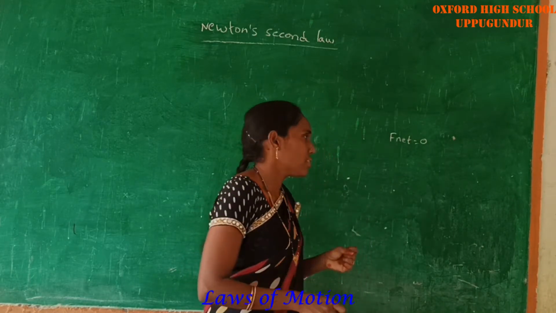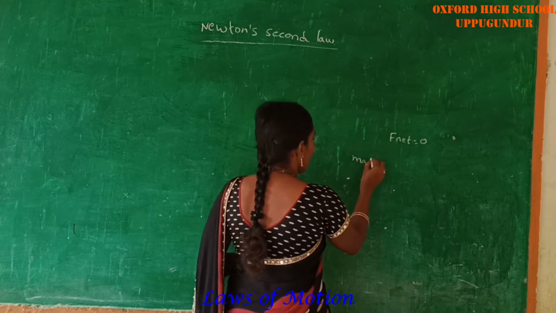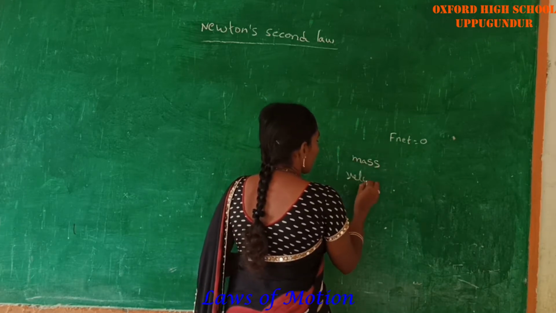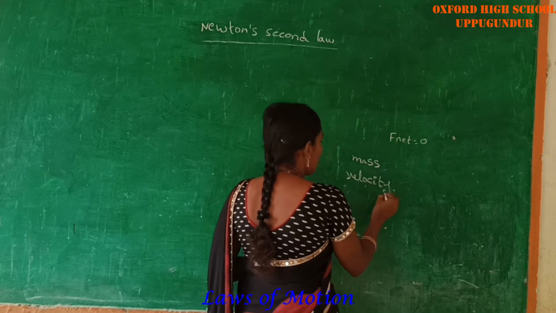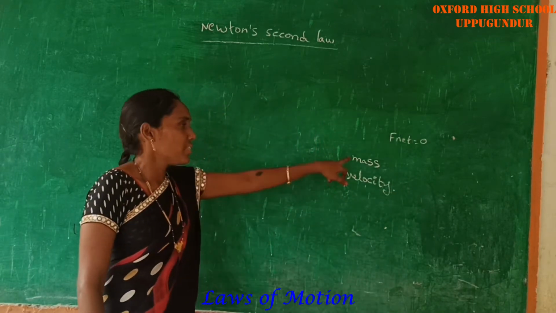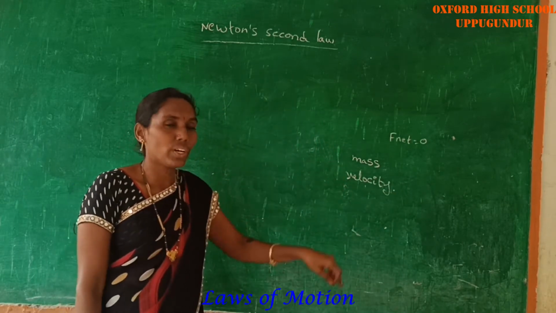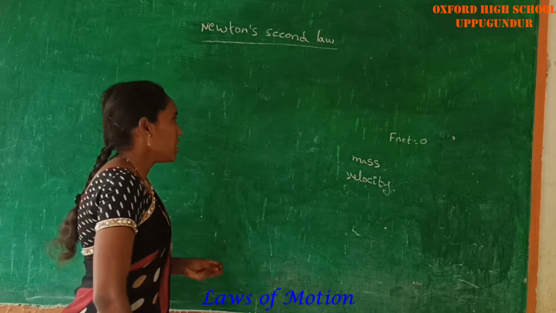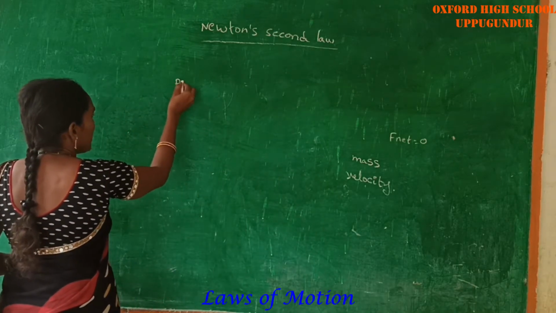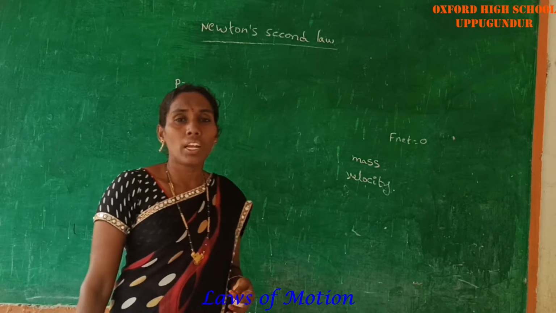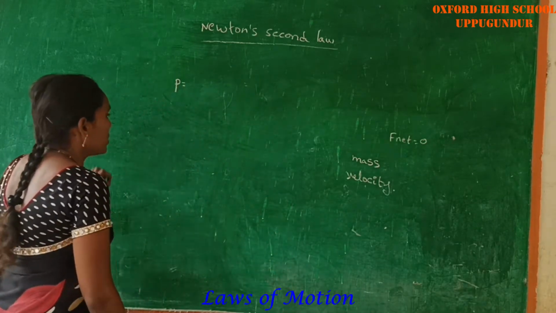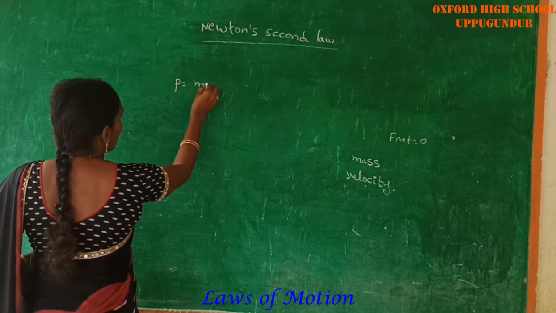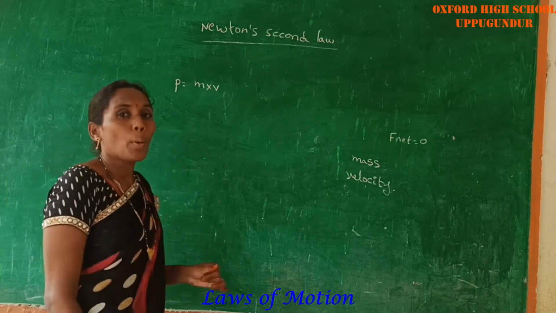The first one is mass and the second one is velocity. Generally, momentum is represented by the letter P. Momentum is nothing but the product of mass and velocity.